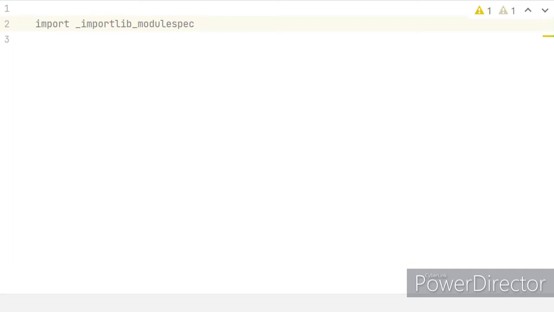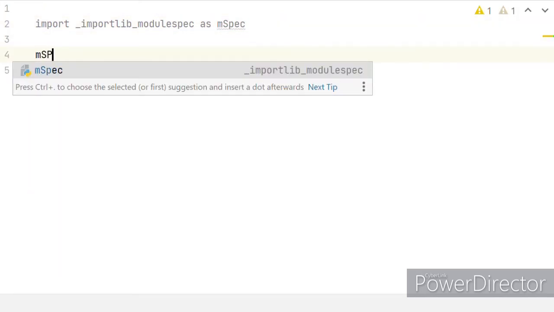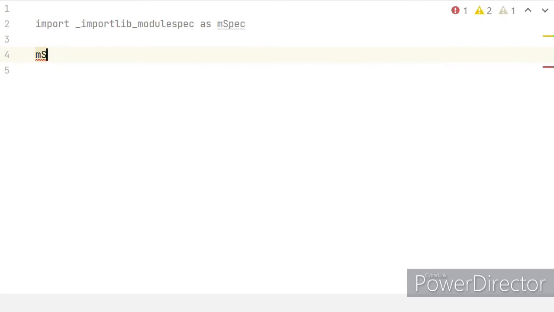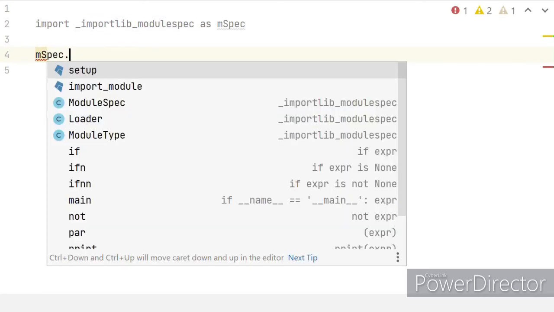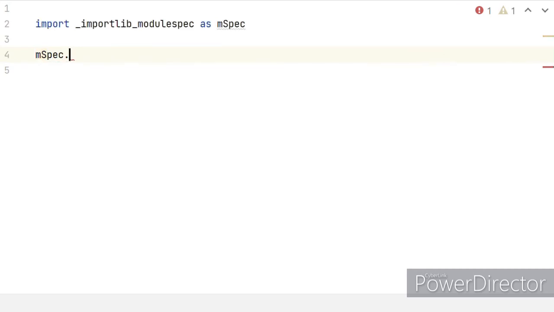As shown, I have imported a random library with a long name. So after this, I will say as, then the name you want to use, something like mspec. Just simple and small. And now instead of typing the long name, you simply say mspec. So if you say mspec and then dot, you will see all of the functions that you can use.